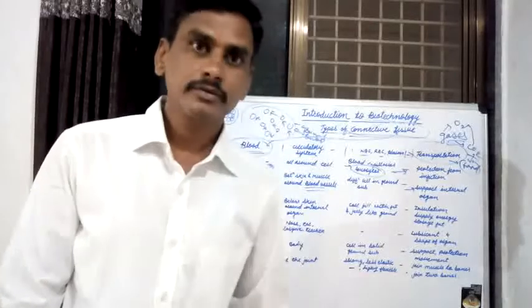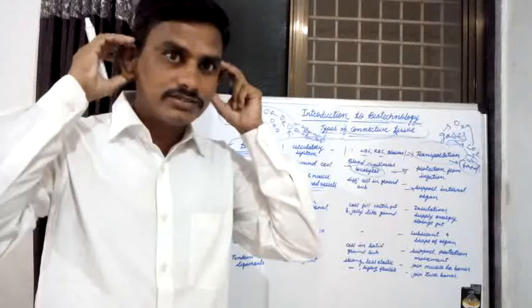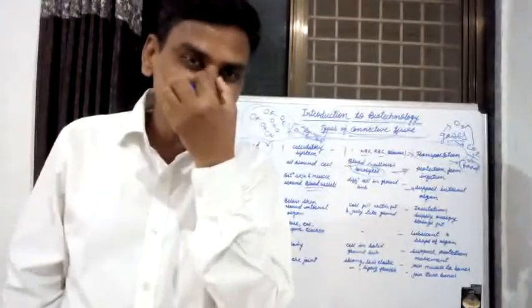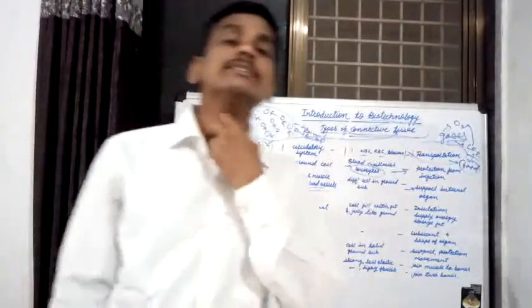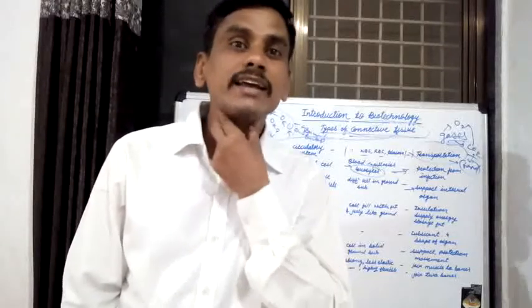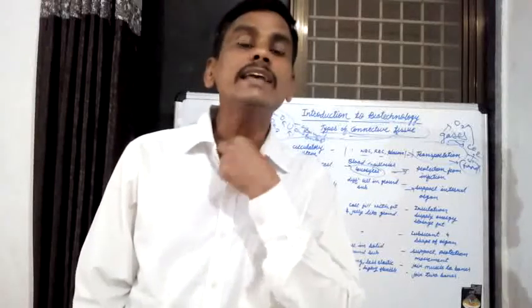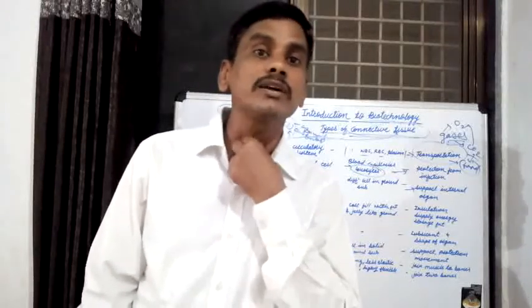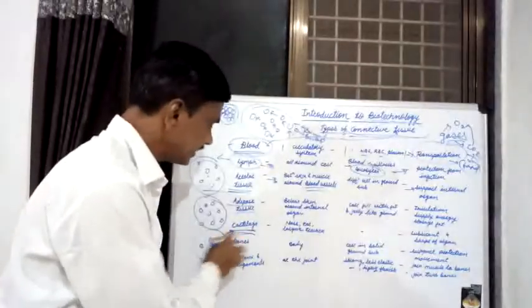Cartilage tissue is present in the nose, in the ear, in the larynx and in the trachea. We know that the larynx and trachea are respiratory organs, and in these respiratory organs cartilage tissue is present.